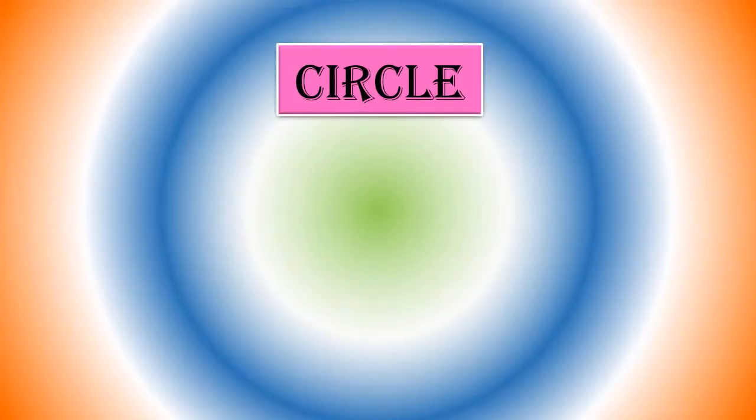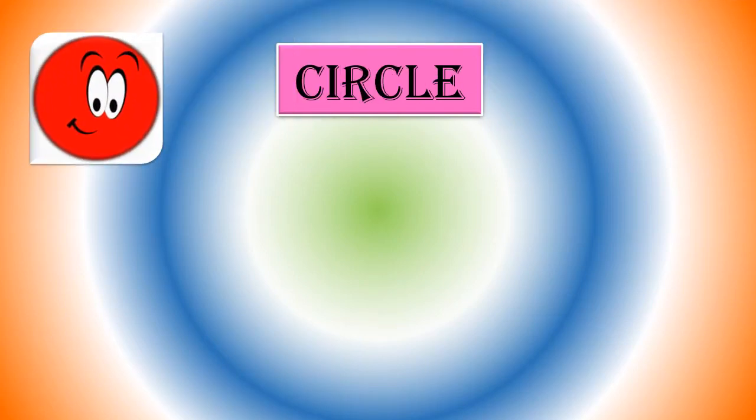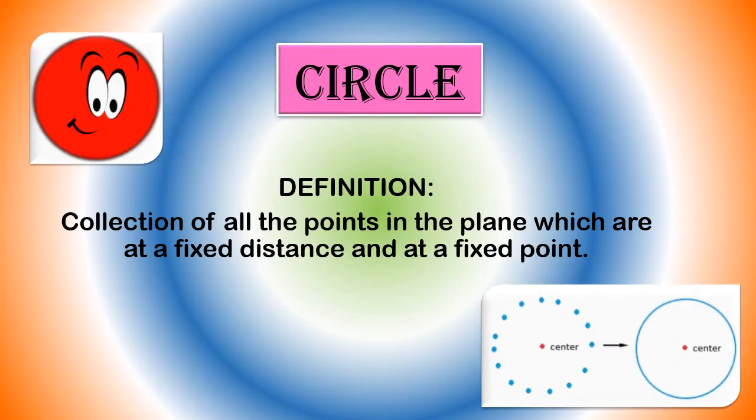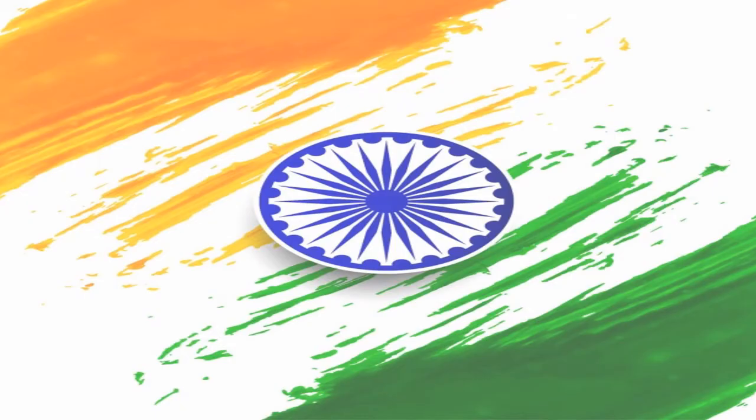Children, tell me, what do you mean by a circle? Or what is a circle according to you? Yes, a circle is a collection of all the points in the plane which are at a fixed distance and at a fixed point. Now, children, tell me, what do you observe in this picture?